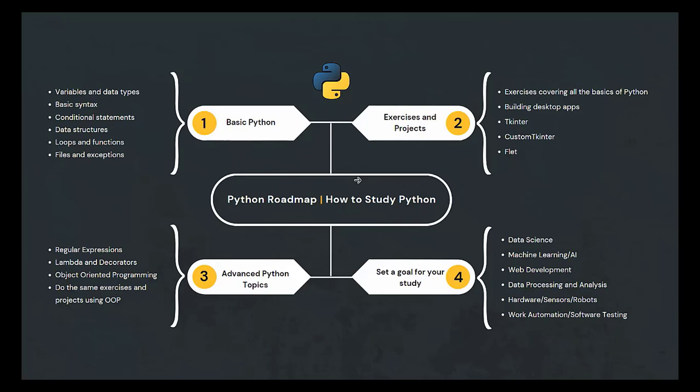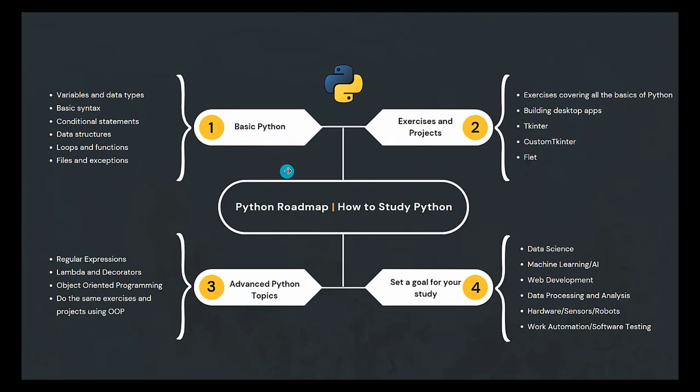Usually I like to consider it in 4 steps, or 4 topics, or 4 branches, I will say. First you need to start with Python basics. After Python basics, you'll go to exercises and projects. Then after exercises and projects, you need to start some advanced Python topics. And after advanced Python topics, you need to set a goal for yourself. So let's start from the basics.